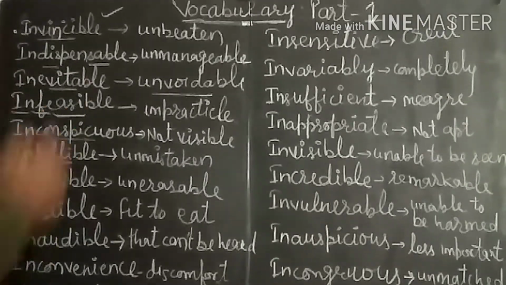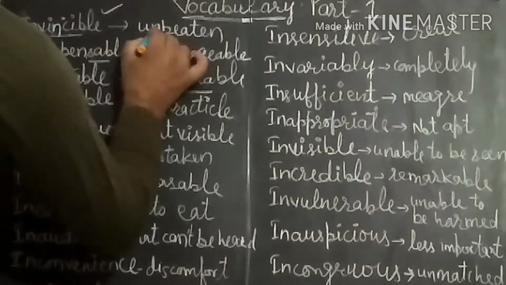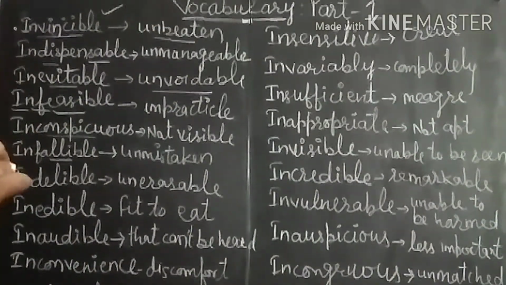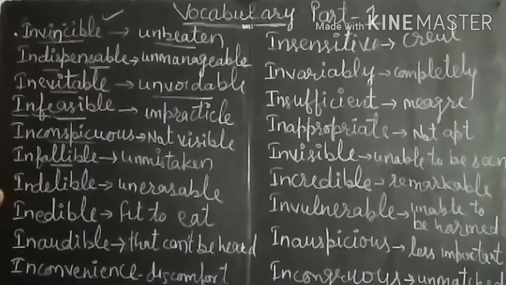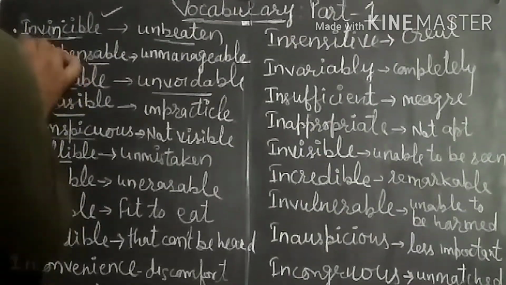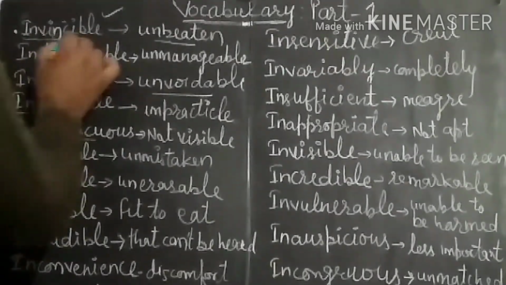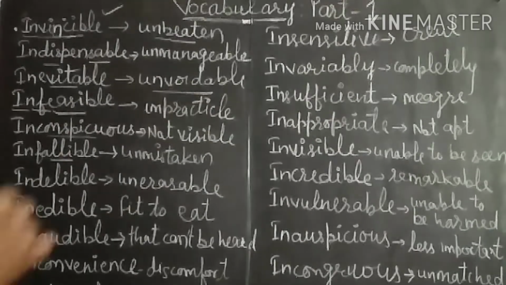Let us start. The first one is invincible. Invincible means unbeaten. Means a person who cannot be beaten, who cannot be defeated, is known as invincible. It is an adjective and "in" has been used as a prefix before it. So invincible means a person who cannot be defeated.